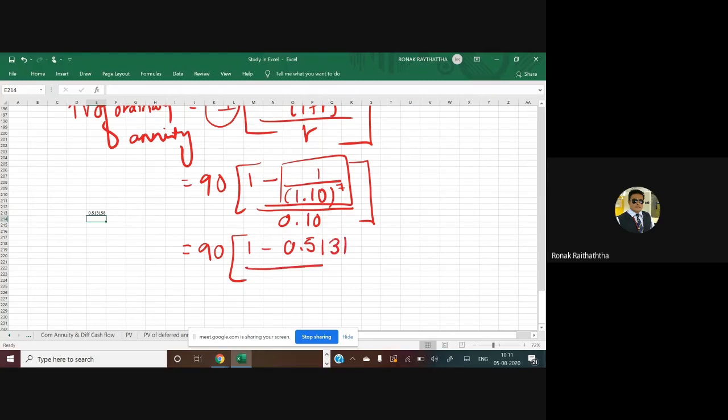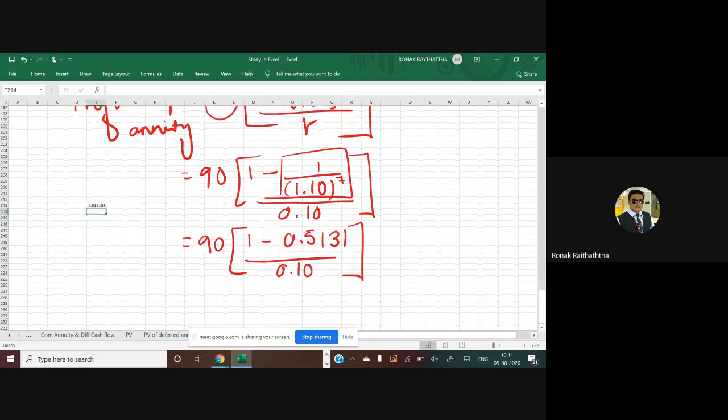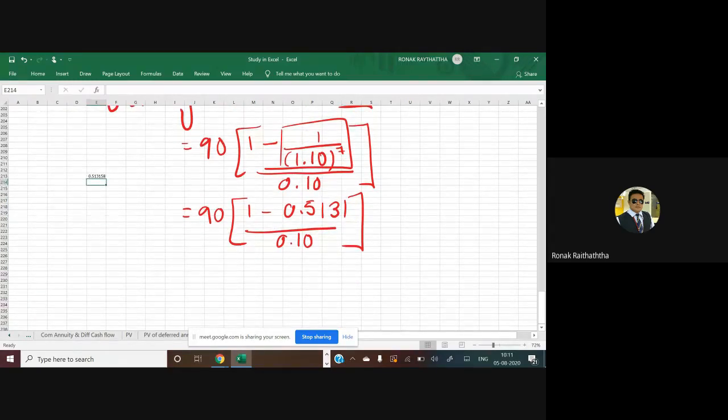Check it out. That would be divided by 0.10. Is everyone getting the same answer? How did you get it in the calculator, sir? In calculator, you will have to press equal to 7 times. 1 divided by 1.10, press equal to, and keep pressing equal to for 6 more times. So total in 7 times you will have to press it. So you get 0.5131. Okay.